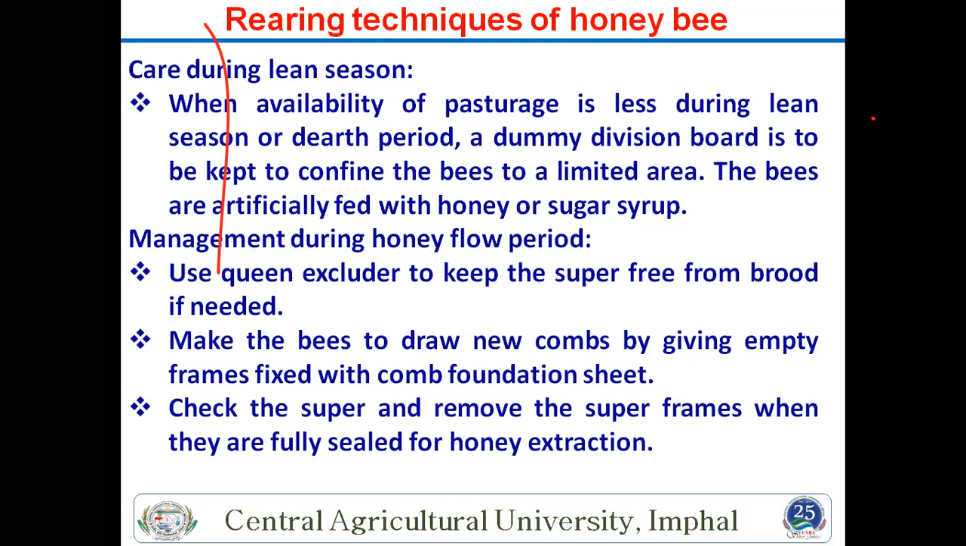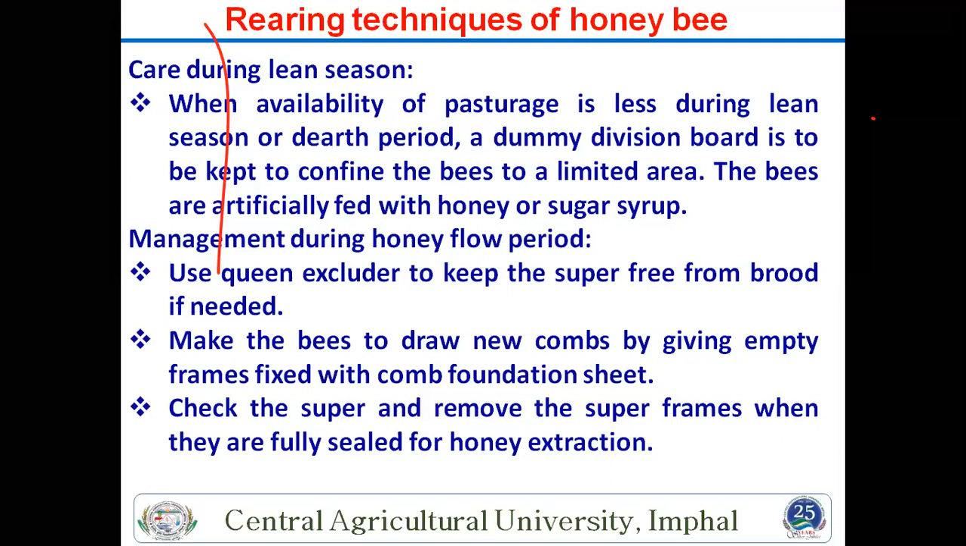And a dummy division board is also kept to limit the area for the bees. Bees are artificially fed with honey or sugar syrup. This is also important. You provide pollen substitute like honey, sugar syrup and others, and you also add the dummy division board, because if the queen is regularly egg laying and no food is available, then many problems occur. Then the honey flow period is also important.